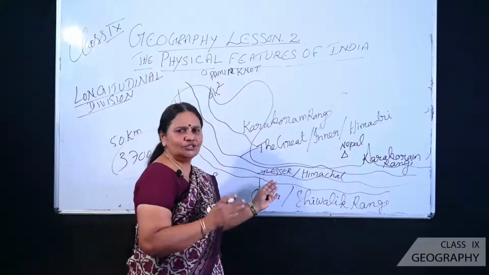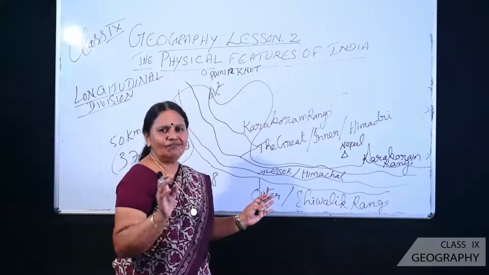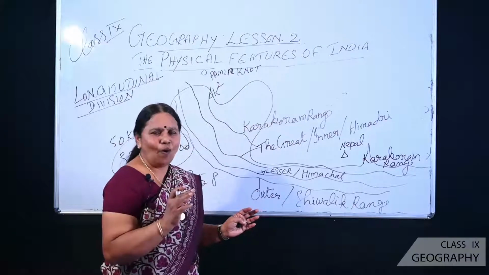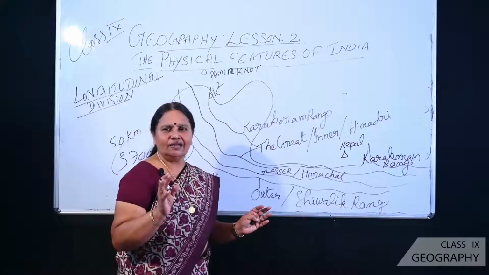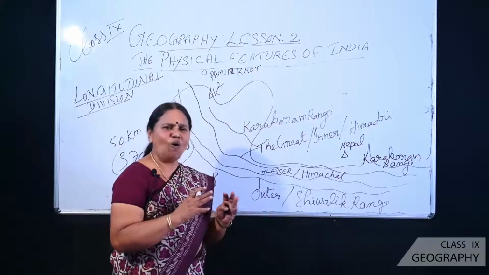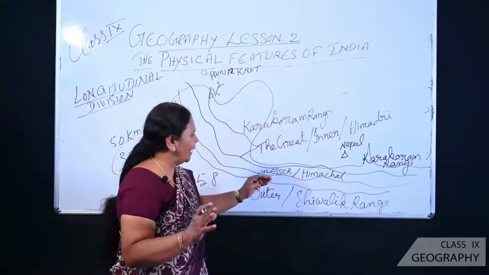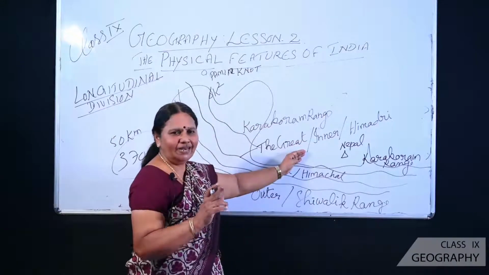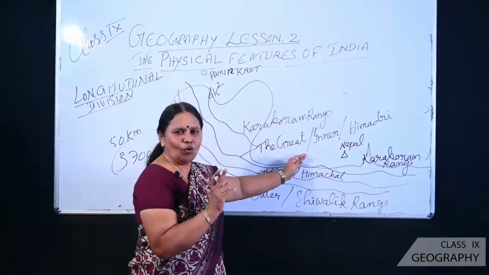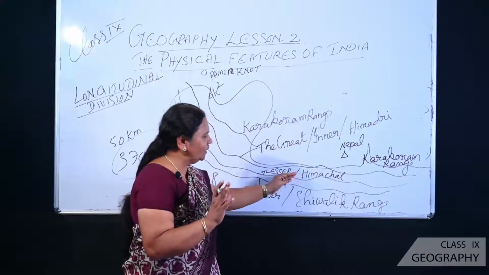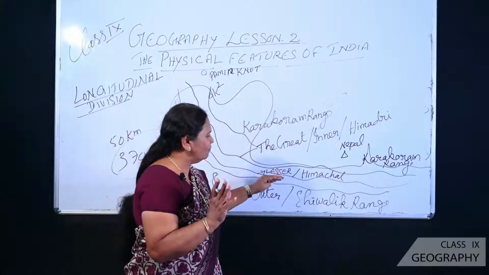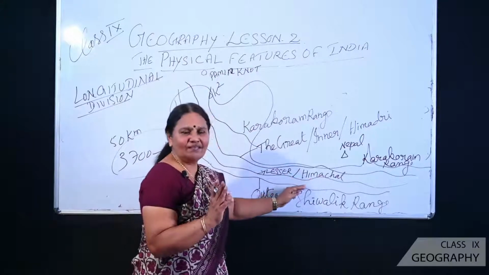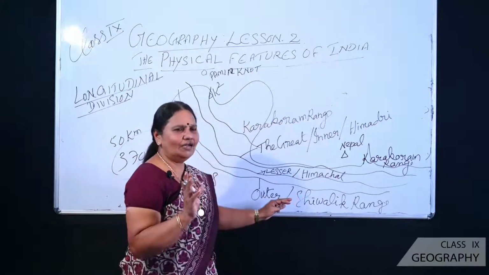So the second range is noted for what? Beautiful valleys. Number 2, very, very important, hill stations. All important hill stations like Nainital, Shimla, Mussoorie, Darjeeling lie in this second range. So for the first range, you have to keep in mind peaks, and number 2, source of the rivers. And for the second range, you have to keep in mind 2 key points: a place of what? Important beautiful valleys, and on the other side, a place of beautiful, very important hill stations.